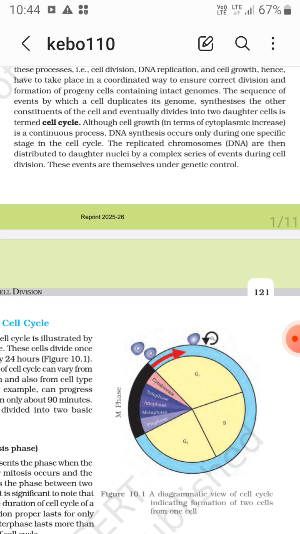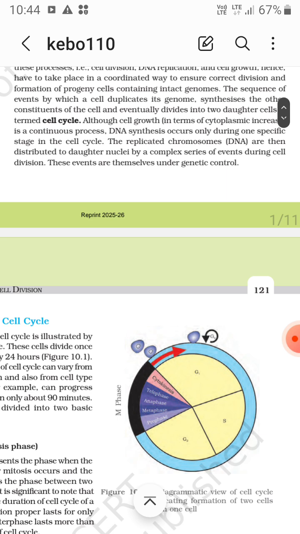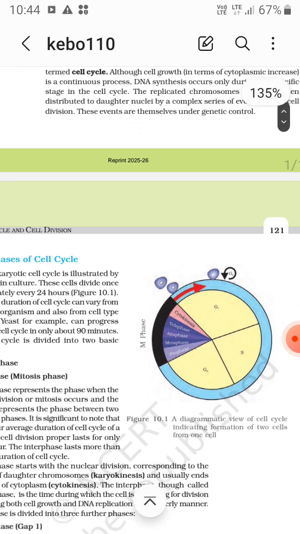You can say DNA synthesis is a discontinuous process in the cell cycle, while the cell grows in terms of cytoplasm as a continuous process. The replicated chromosomes, that is DNA, are then distributed to daughter nuclei by a complex series of events during cell division. These events are themselves under genetic control.